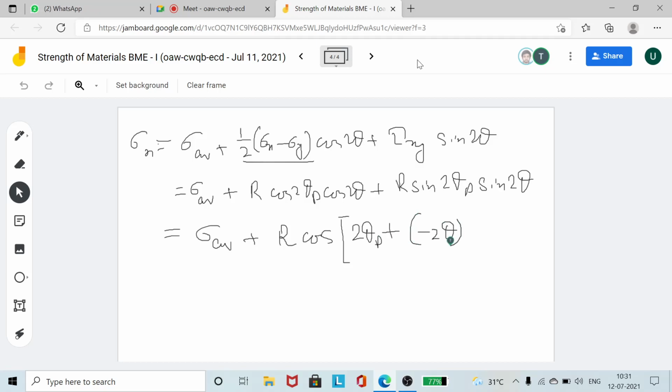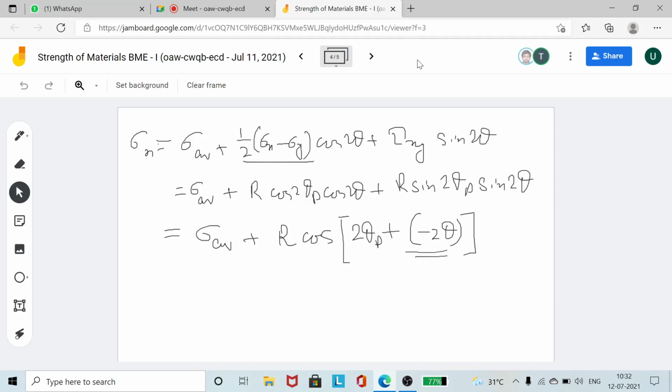Since I have taken anti-clockwise as positive, minus 2 theta means you have to rotate the angle by 2 theta in the clockwise direction. I don't know what theta is, theta can be anything. This is the line 2 theta p, and this line you have to rotate by 2 theta. Suppose after I rotate this one, I should be getting this line.